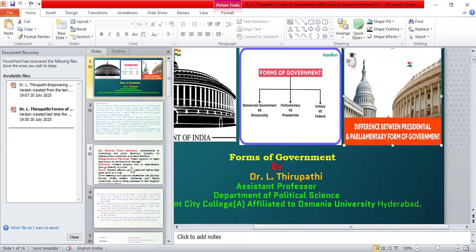Before that, we have to understand what democracy is, that is direct democracy and indirect democracy. These are the 6 things mentioned in our syllabus.